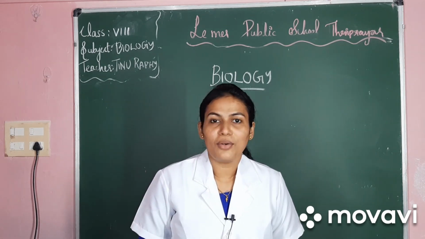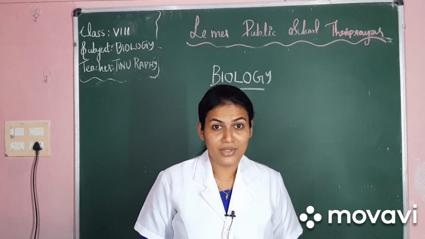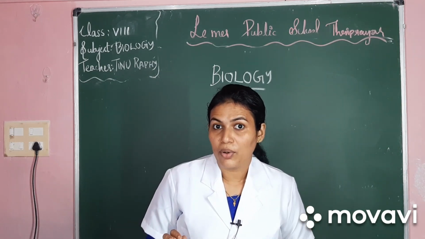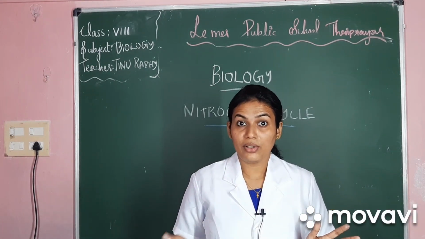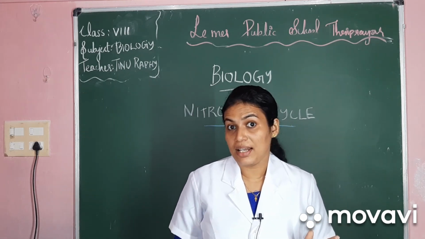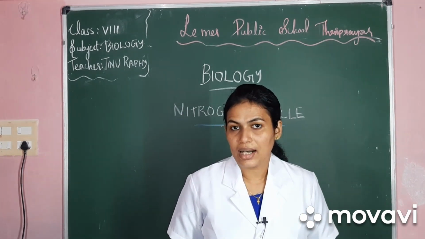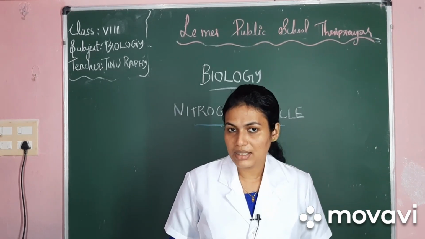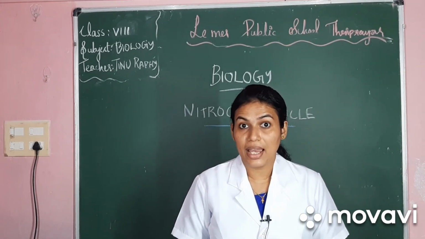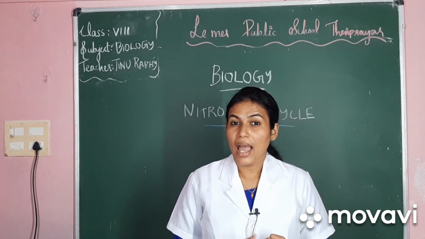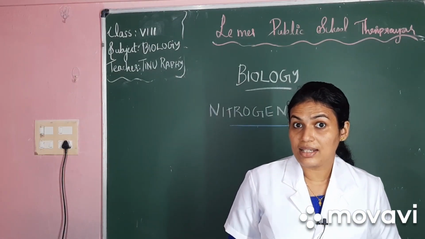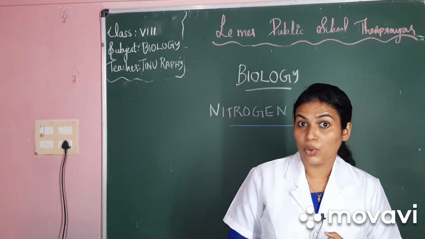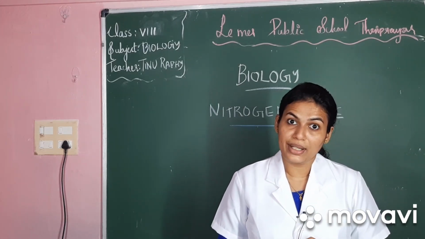In today's class we are going to learn the last topic of this chapter, which is a very important part: the nitrogen cycle. Nitrogen plays an important role in the life of plants and animals. The nitrogen cycle describes how the element nitrogen moves between plants, animals, microorganisms, the atmosphere and the soil. We know that nitrogen is needed for the formation of proteins, amino acids and nucleic acids.